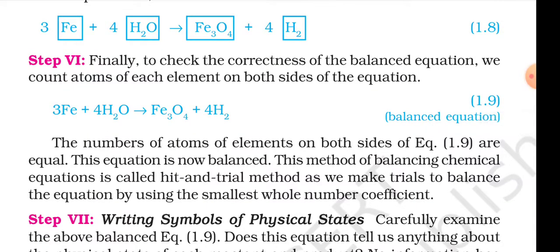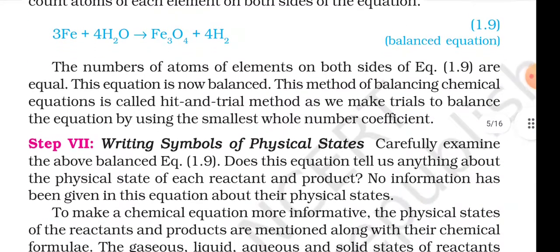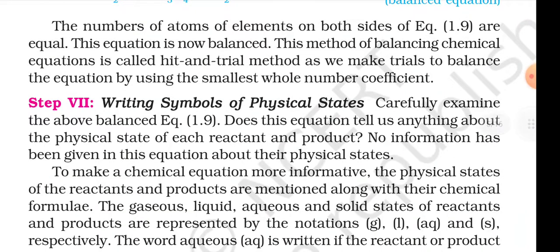Step 6. Finally, to check the correctness of the balanced equation, we count the atoms of each element on both sides of the equation. 3Fe plus 4H2O arrow Fe3O4 plus 4H2. The number of atoms of each element on both sides of equation 1.9 is equal. This equation is now balanced. This method of balancing a chemical equation is called the hit and trial method, as we make trials to balance the equation by using the smallest whole number coefficients.